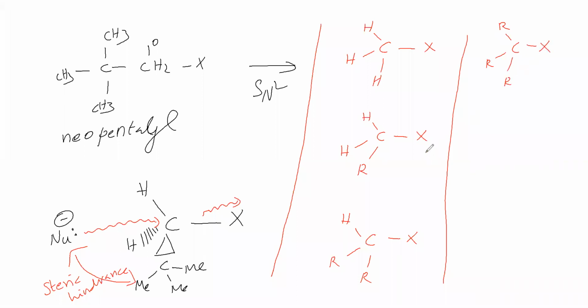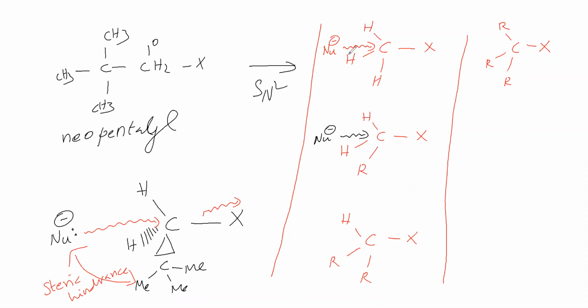This is a methyl halide, this is a primary halide, it is also a primary halide, this is a secondary halide, this is a tertiary halide, and this is a neopentyl halide, but it is primary. Like this is there. Now SN2 reaction means the nucleophile has to attack from the back of the leaving group.